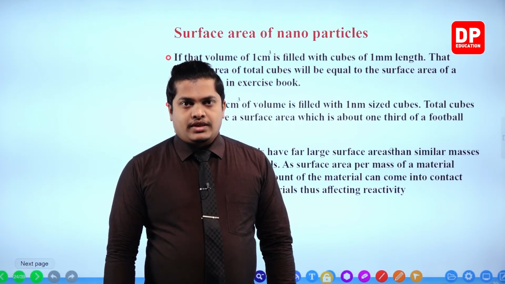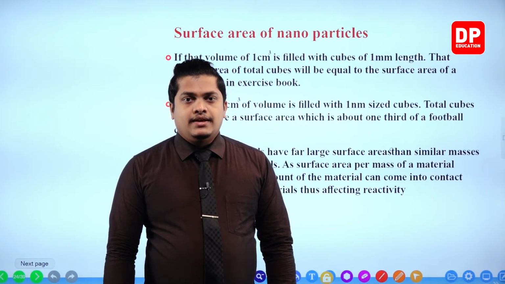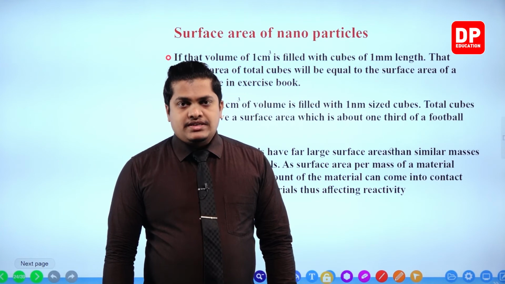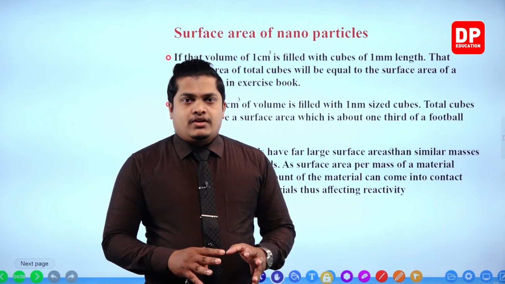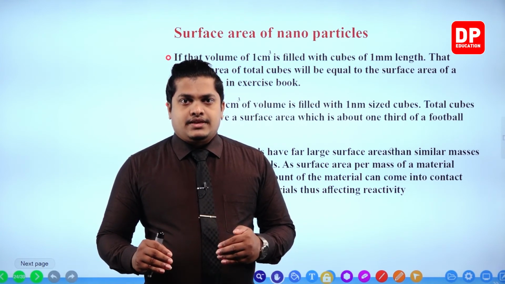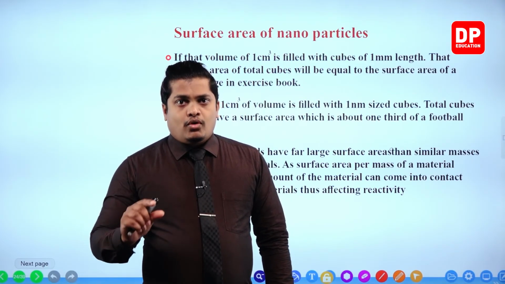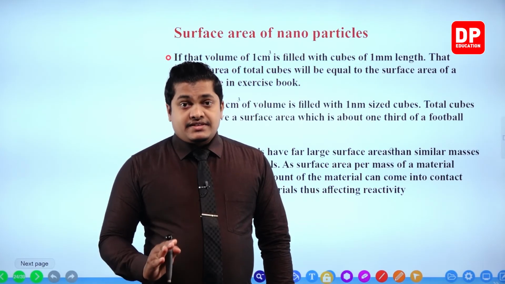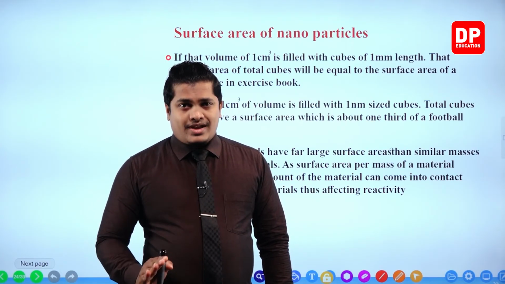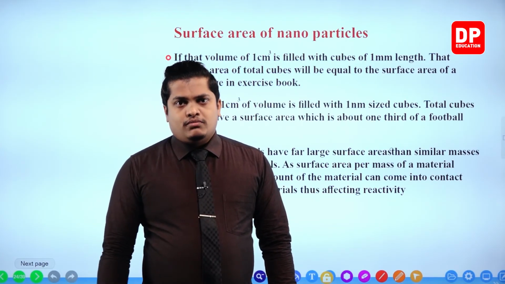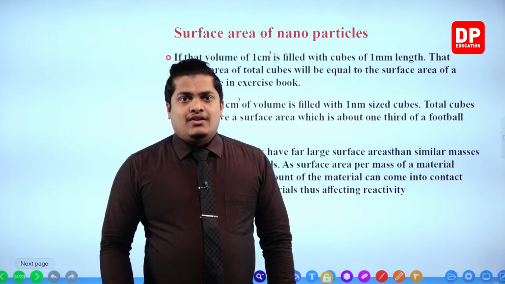So I hope that you got the idea quite well regarding the A to V ratio and how the volume is going to be constant while increasing the surface area. Always remember, when you go to nanoscale, the surface area is going to change drastically even though the volume of the substance is not getting changed.